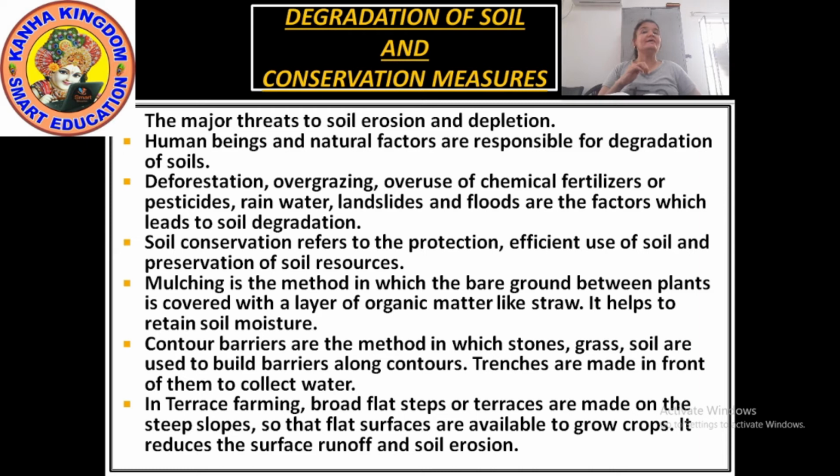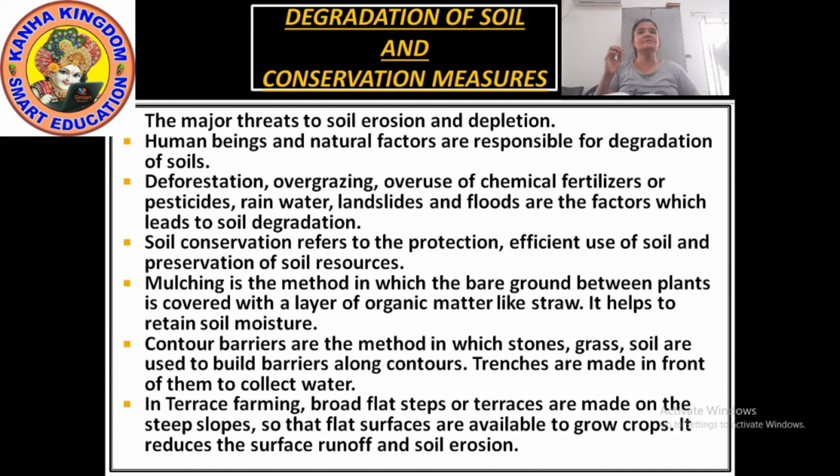What are trenches? A trench is a type of excavation or depression in the ground that is generally deeper than it is wide. Means it is not wide, it is, you can say, just thick as our hand, but it is much deeper. By this, the water collects into it, and then that water is then used for contour barriers.